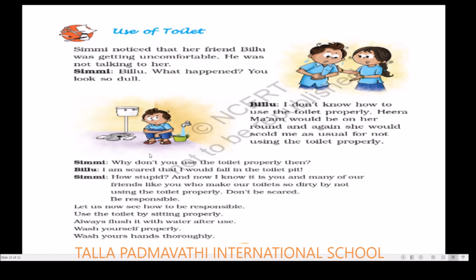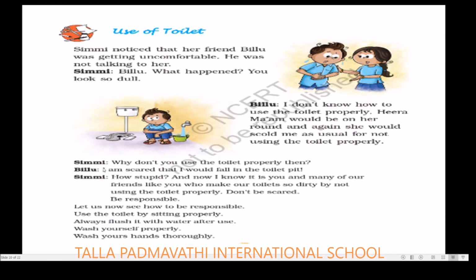So what did Simmi say? Why don't you use the toilet properly then? So what is the problem? Why can't you use the toilet properly? So Billu said, I'm scared I would fall in the toilet pit. So he is saying that I am scared that I may fall in the toilet pit. That is the reason I don't like to use the toilets. Simmi said, how stupid.